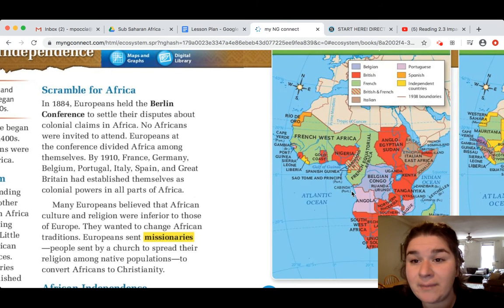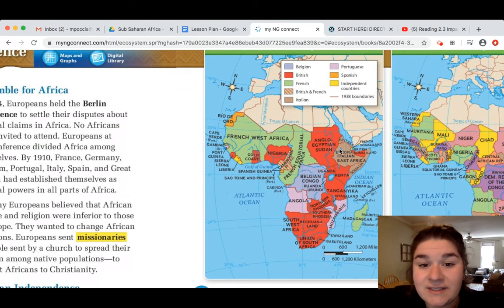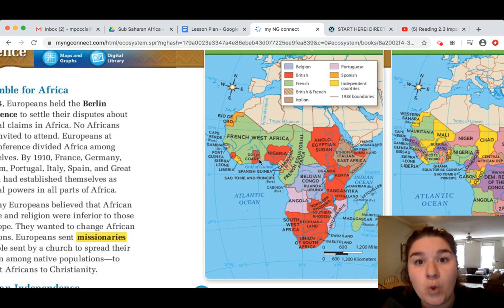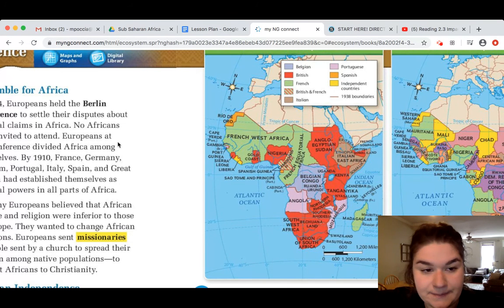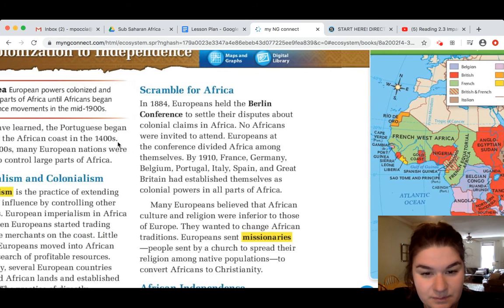So if we look at the maps to the side, you can see that all of Sahara and Sub-Saharan Africa was divided amongst these Europeans and their countries. But again, the Africans had no say in the borders that were developed and who was going to be controlling this land.